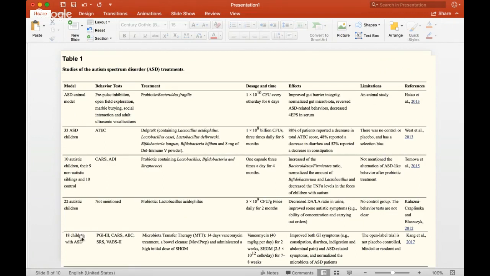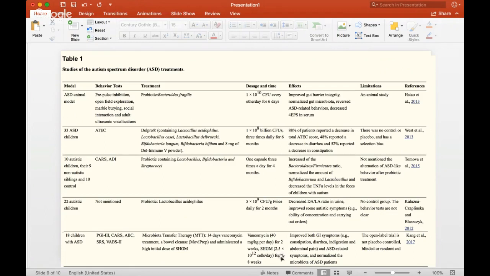Now, they tried this with humans, and it's not the same type of treatment, they did it a little bit differently. As we'll see, they had 18 children with autism spectrum disorder. They did a microbiota transfer therapy: 14 days of vancomycin treatment, a bowel cleanse, and administered a high initial dose of standardized human gut microbiota, which is taking the human gut microbiota out of one person and putting it in the other.